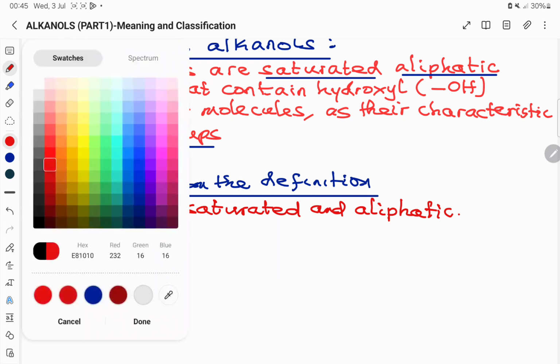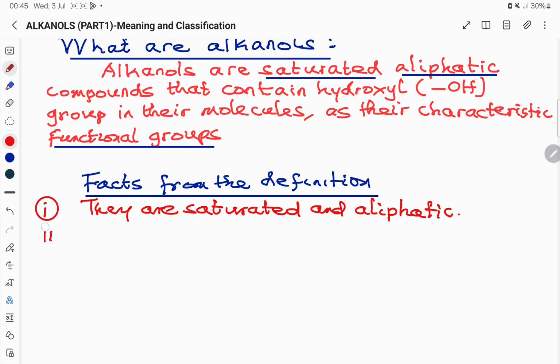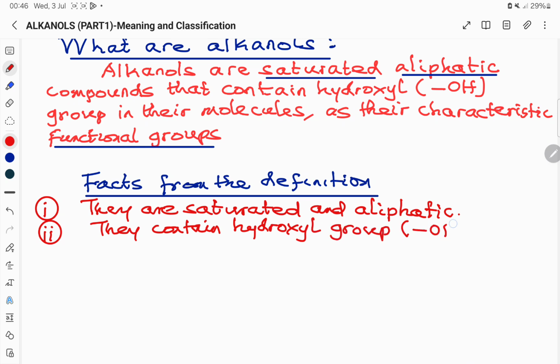Two, they contain the hydroxy group, that's OH, in their molecules.